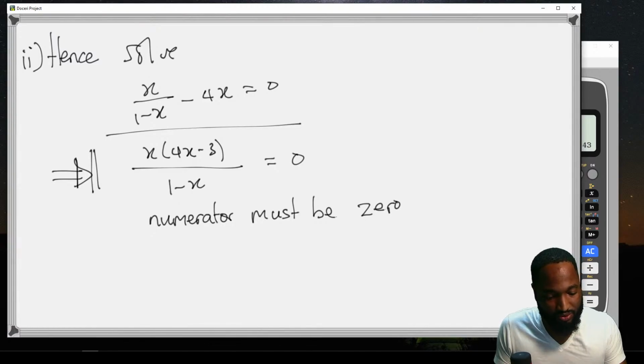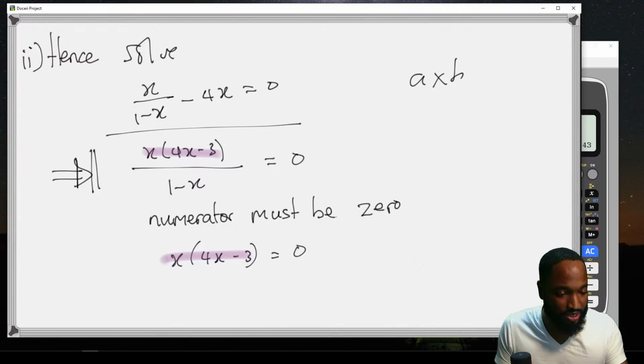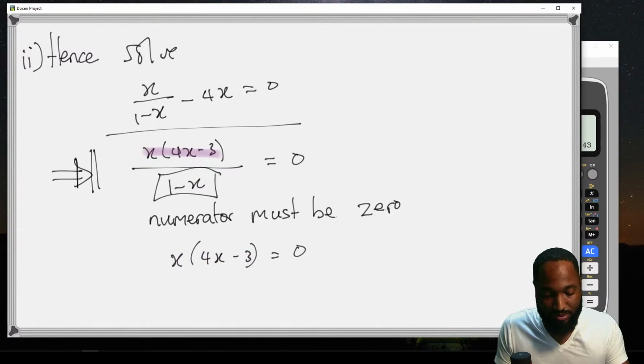For this to be 0, x over 4x minus 3 must also be 0. So that's the numerator, right? The numerator must be 0 for this to be 0. Remember the quadratic proof: if you have two numbers multiplying by each other, a times b equals 0, it means that a must be 0 or b must be 0. One of the numbers must be 0 to get 0. To achieve 0 in a multiplication, one of the terms must be 0. This can't be 0, right? So x is not equal to 1.